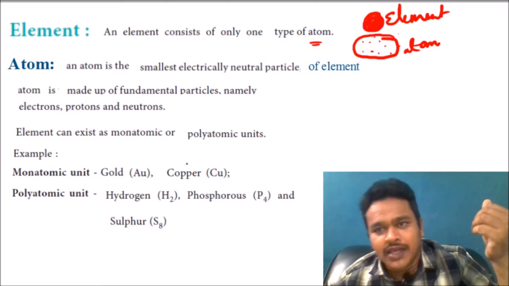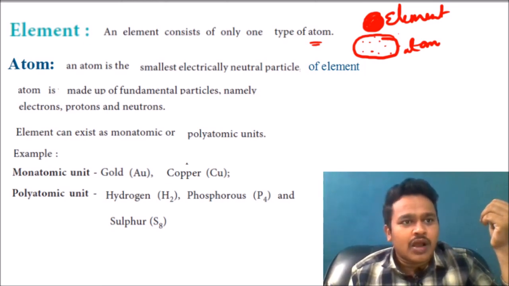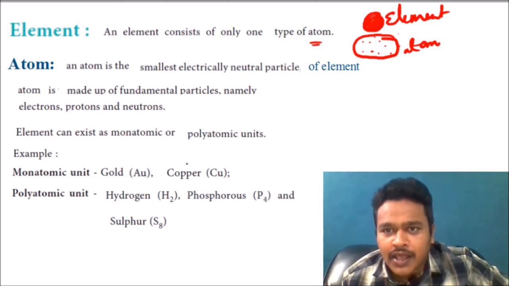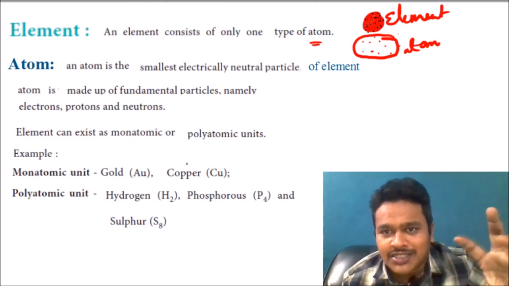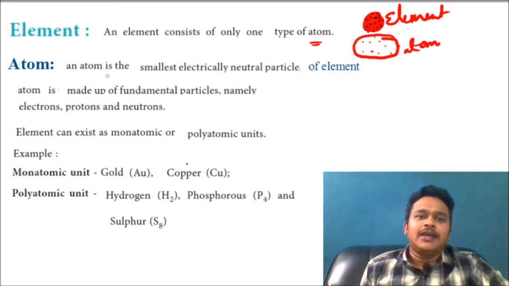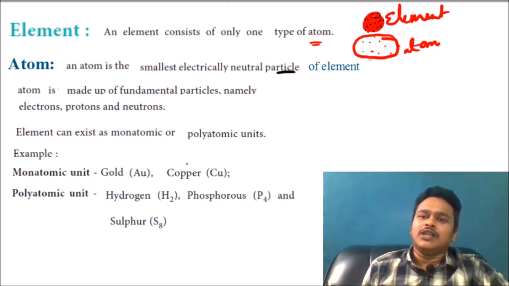Means copper is there. This copper ball is there. Here, copper atoms, for understanding, I am going to mark with black color. All the copper atoms combined give a copper ball. That is the element. Each small particle you are saying is a copper atom. Understand now? And here, an atom is the smallest electrically neutral particle. It is neutral in nature.